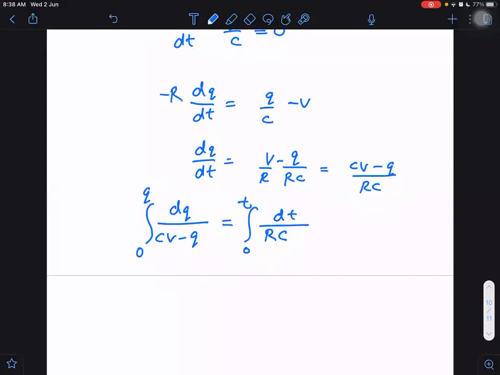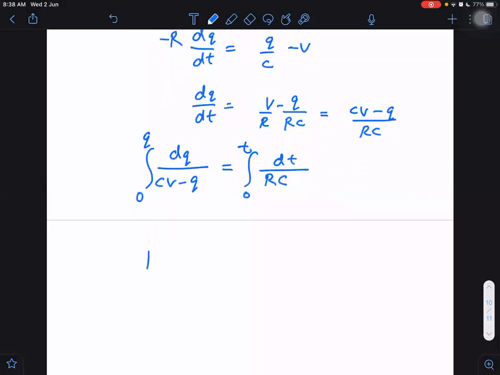What do we get next? Log of CV minus Q divided by minus 1, minus the value at 0, is equal to t by RC.